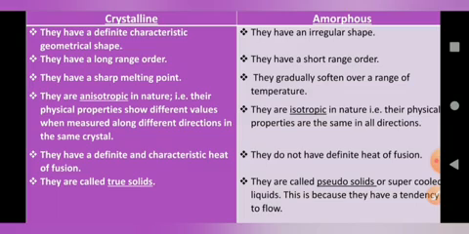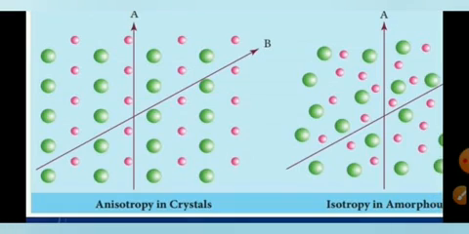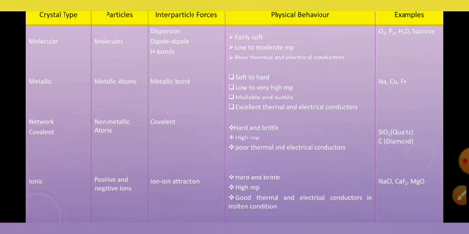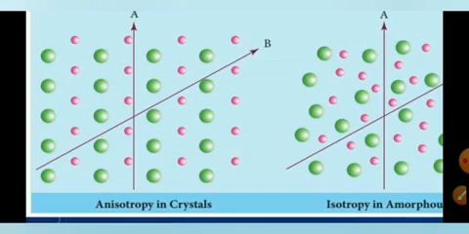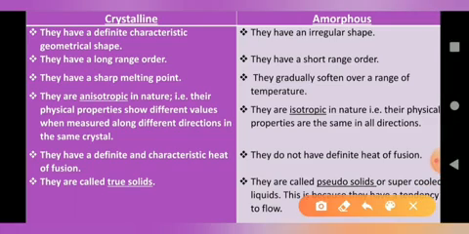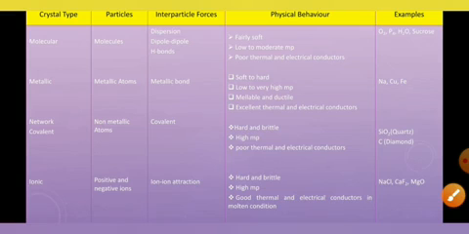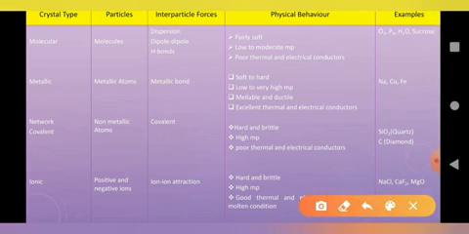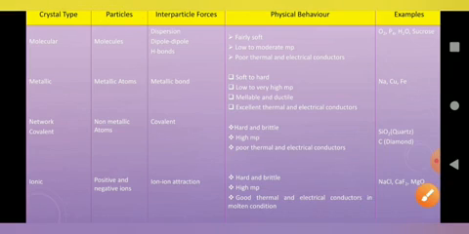Okay, thank you. Next we are going to another part of the solid state. It completes the classification of solids. Next we are going to study only crystalline solids. What is the classification of crystalline solids? The crystalline solids are classified into four types based on the nature of the particles present in the solid.